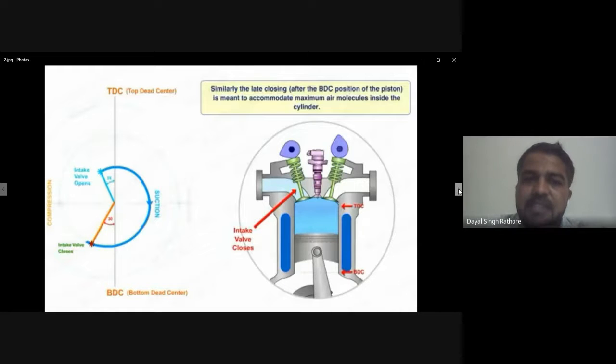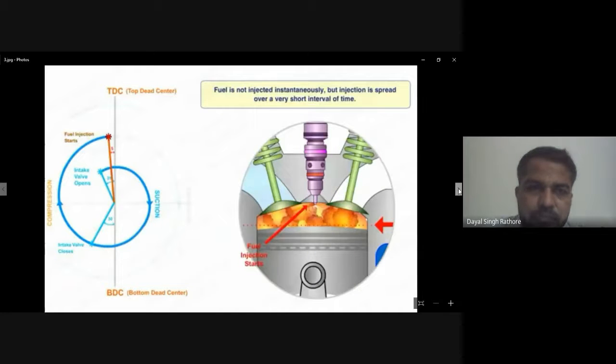Then, after the suction stroke, the compression stroke will start. In the compression stroke, the piston moves from BDC to TDC position.